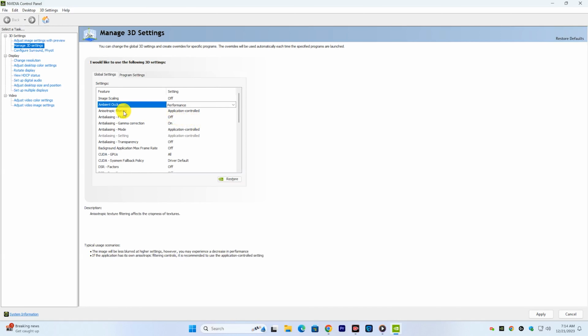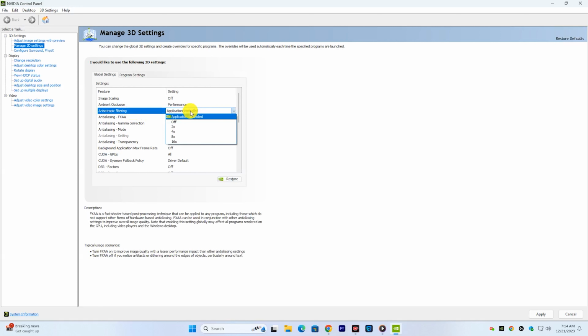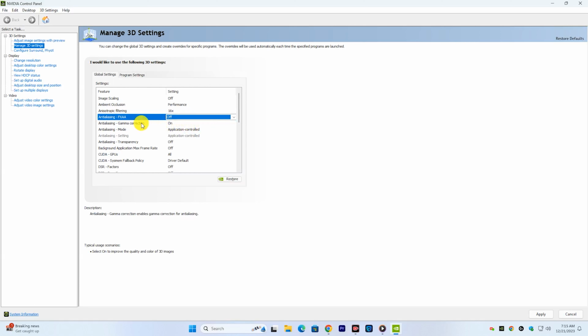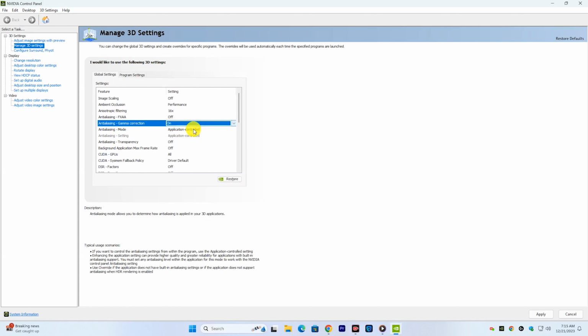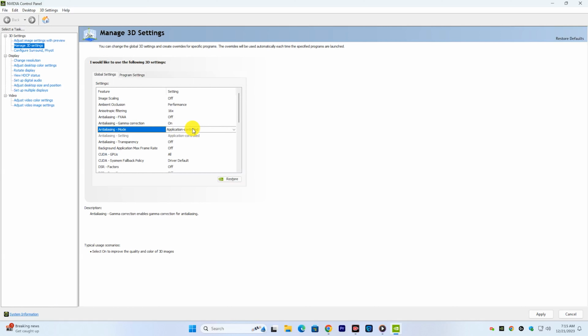Anisotropic filtering, set it highest. Anti-aliasing, FXAA, turn this off. Anti-aliasing, gamma correction, turn this on. Anti-aliasing, mode, set this to application controlled. Anti-aliasing, transparency, turn this off.